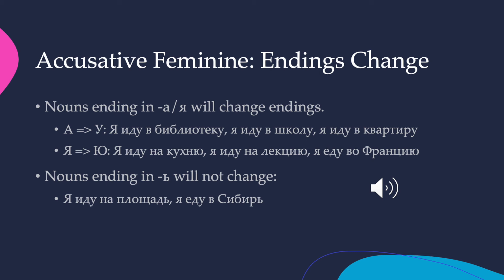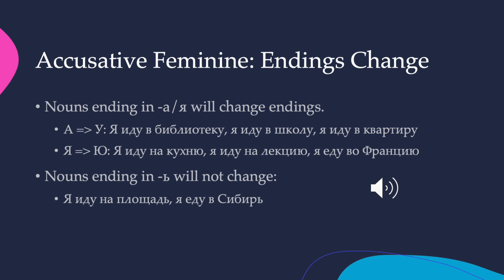So я иду в библиотеку. I am going to the library. Я иду в школу. I am going to school. Я иду в квартиру. I am going to the apartment. If the noun ends in ya, the ya will change to yu. Я иду на кухню. I'm going to the kitchen. Я иду на лекцию. I'm going to the lecture. Я еду во Францию. I'm traveling to France.